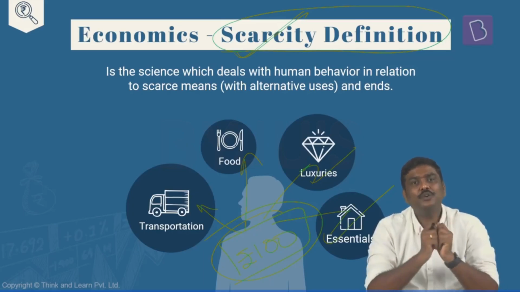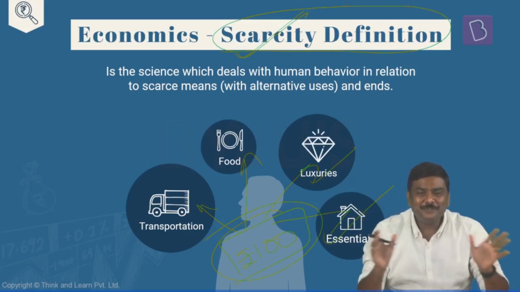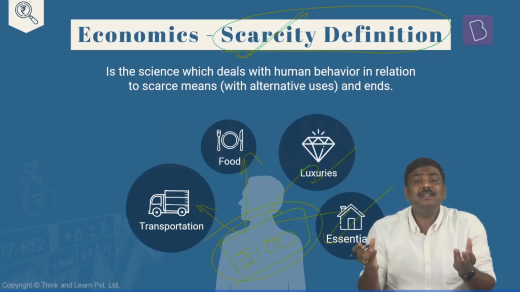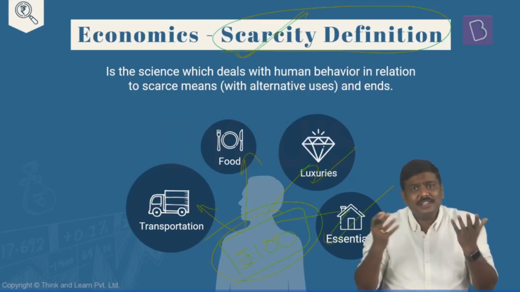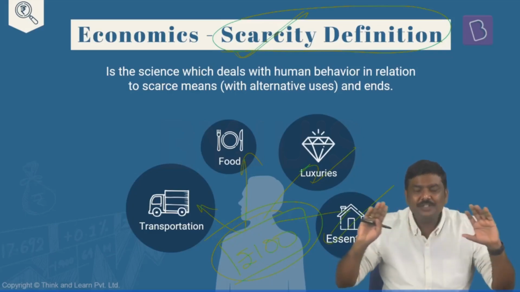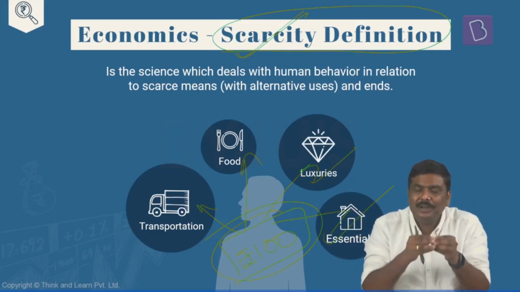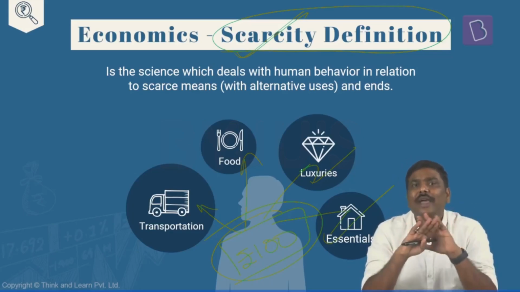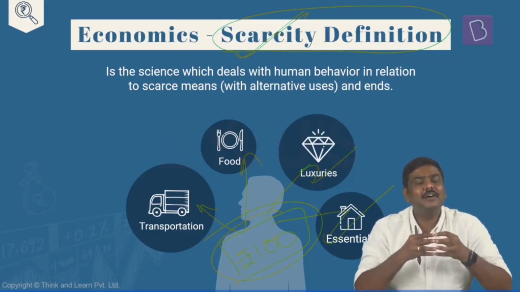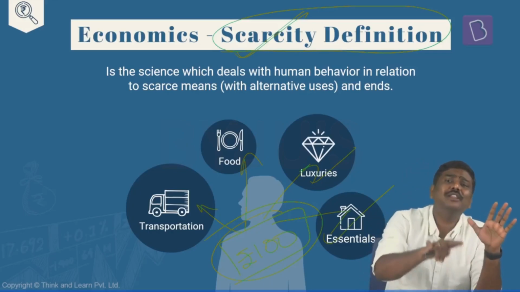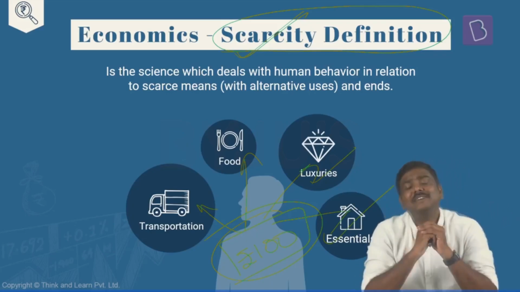Have you understood this? You would want to travel, you would want to purchase food or eat food, you would want to purchase perfumes, you would want to purchase, let's say, coconut oil, which is an essential item for a household. So we would want to do everything or most things using the limited availability of a resource. But the reality is that you cannot do everything within the limited availability of resources. The resources that you have are in no way sufficient to meet all the requirements that you want to satisfy.